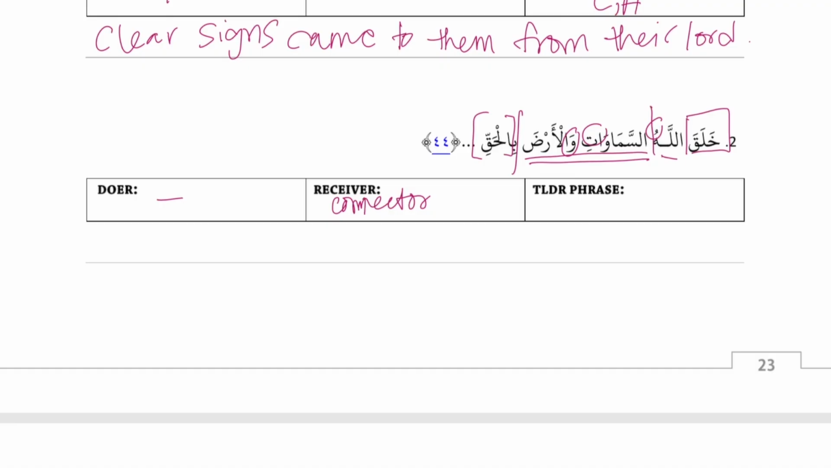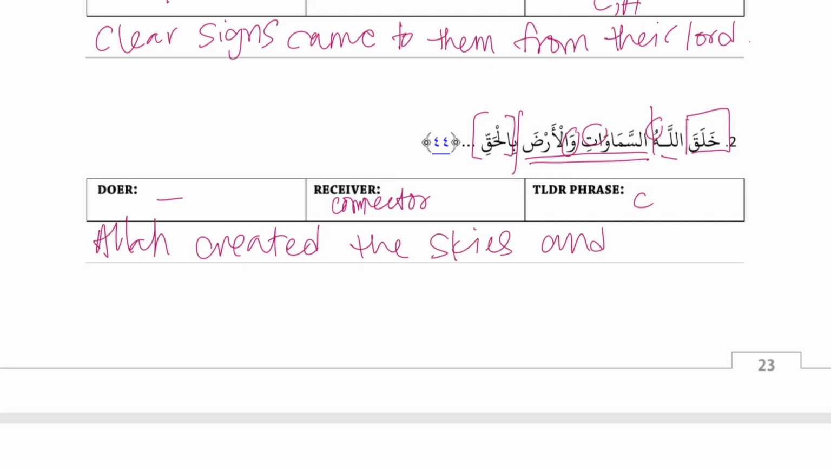And then TLDR phrase, anything beyond the TLDR? No, it's just the TLDR and it's just noun. Okay, let's translate. Okay, easy peasy. Allah. Right, because we're starting with our doer, so Allah, and then? Created. Right, then action, created. The skies and the earth. Good, the skies and the earth. With the truth. Good. With truth or with the truth.